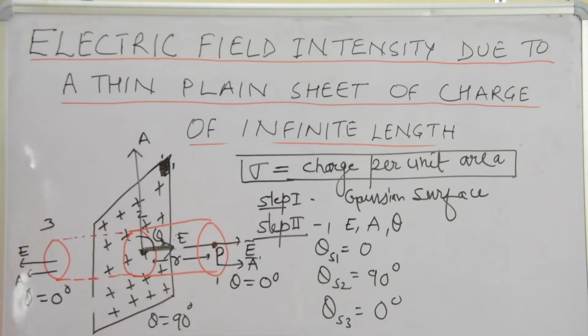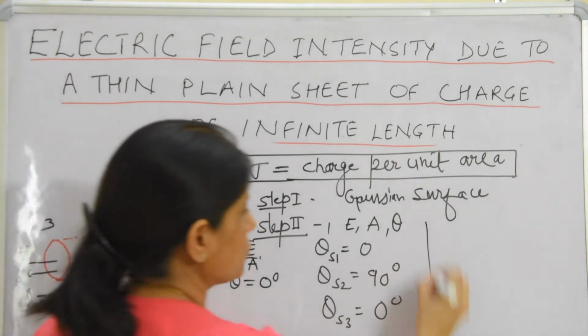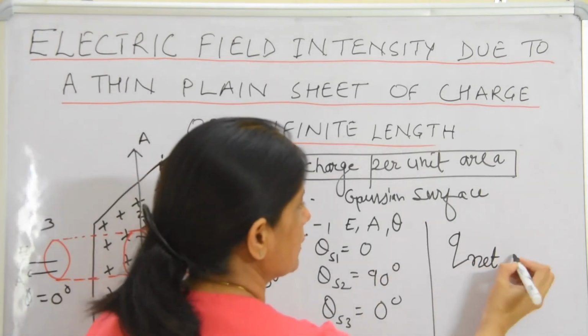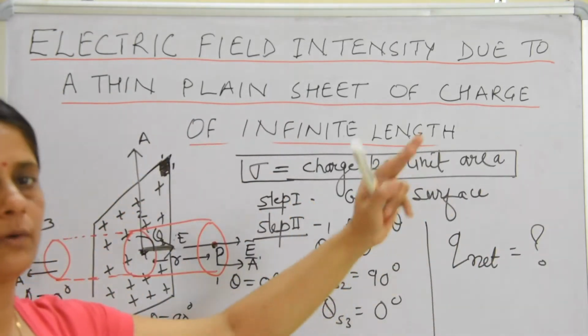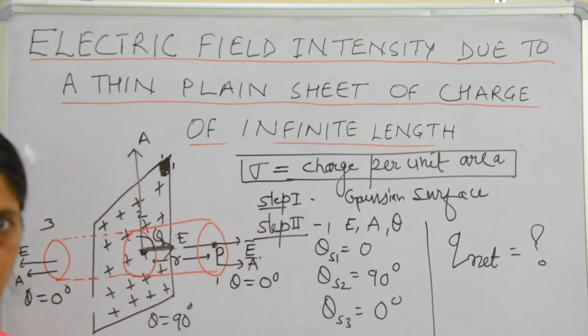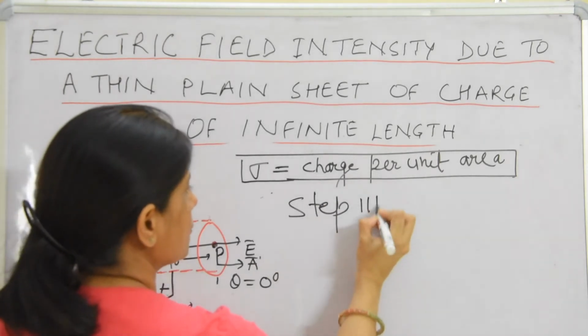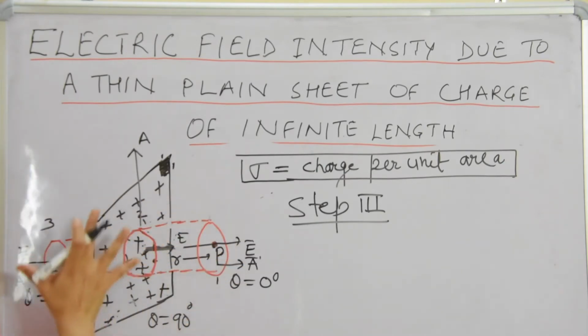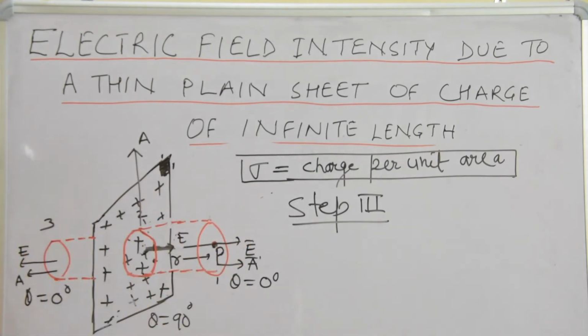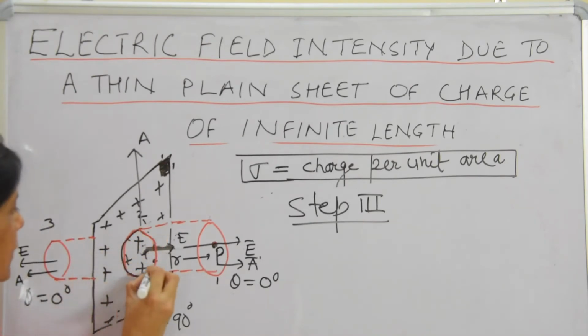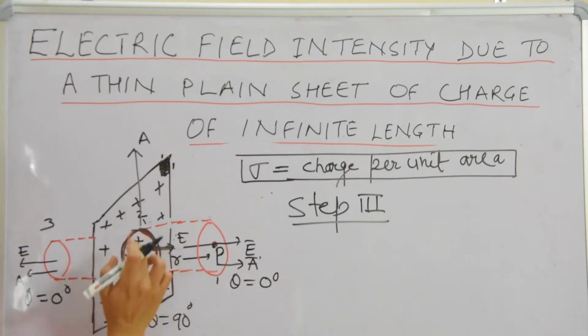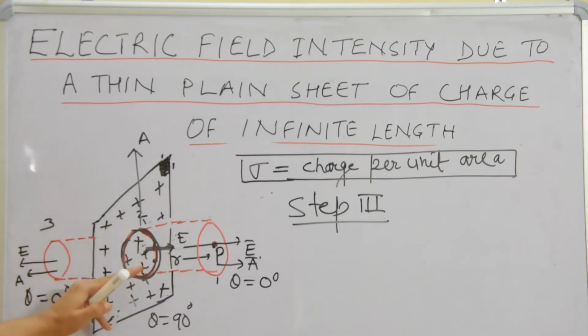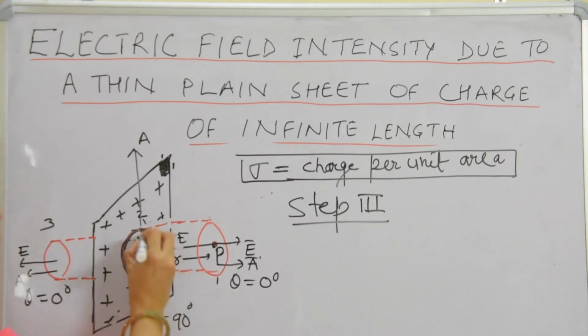Now step number 3 is we have to go inside the Gaussian surface and calculate the net charge Q net. We have to find the value of Q net inside the Gaussian surface. This whole thing is the Gaussian surface and we have to see the charge. Charge is residing only in this area. All the positive charges are residing inside this area. So we have to calculate the net charge Q over here.